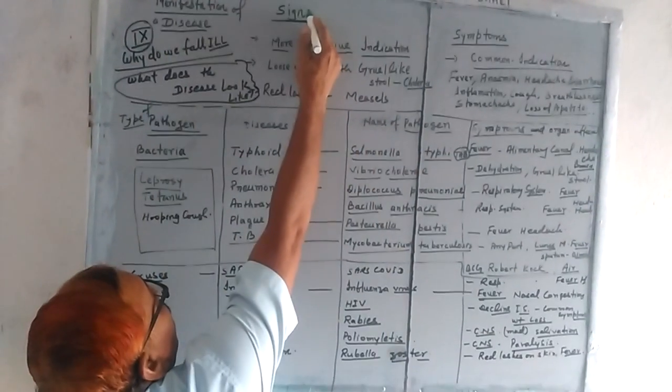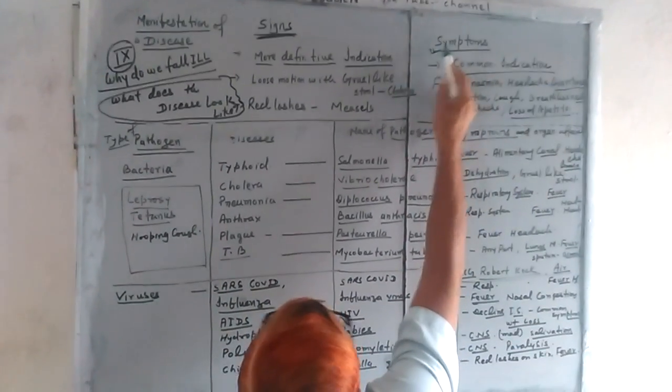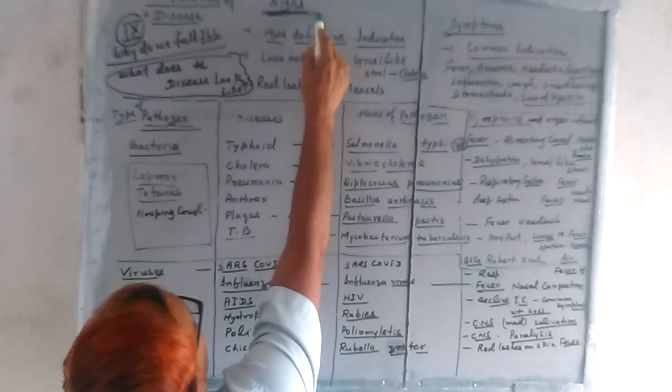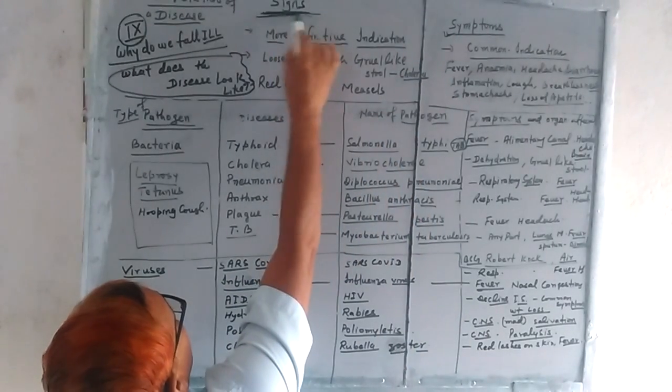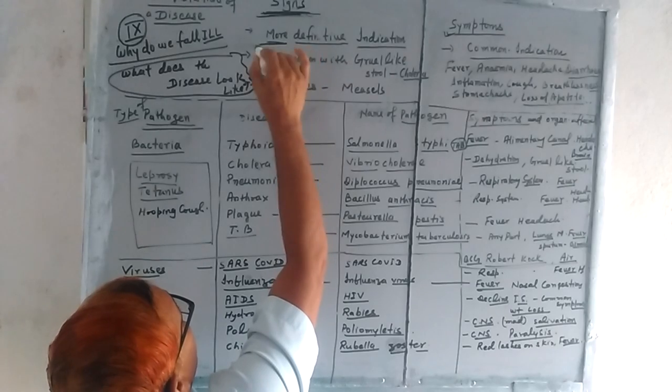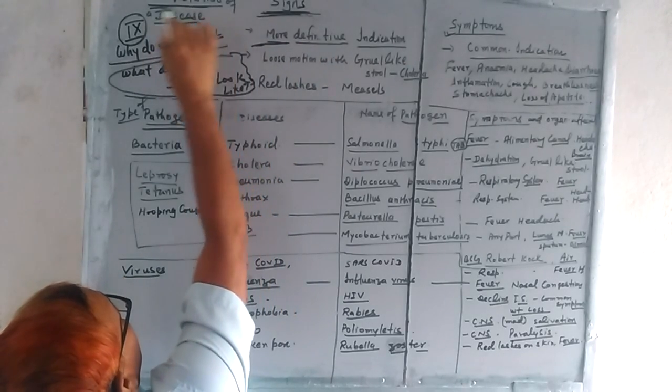Signs. So we will discuss different signs and symptoms. Try to understand the difference between sign and symptoms. Sign is the indication of disease. When there is a manifestation, we feel that there is a disease.